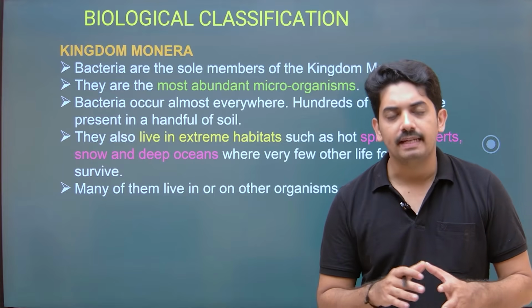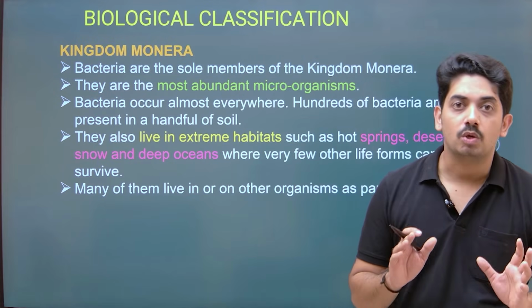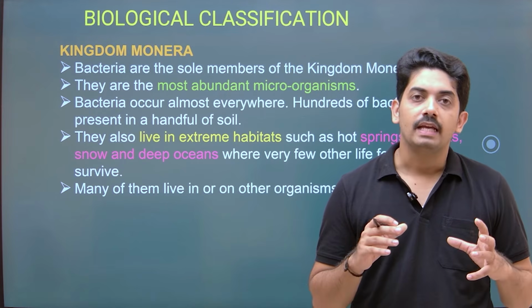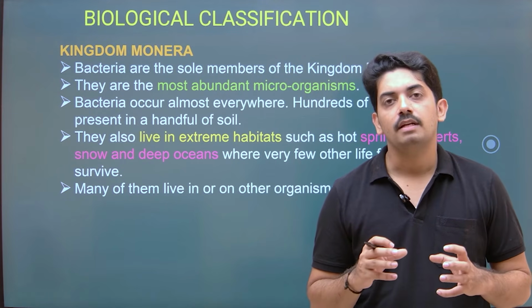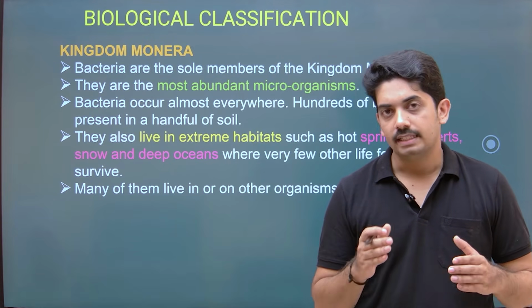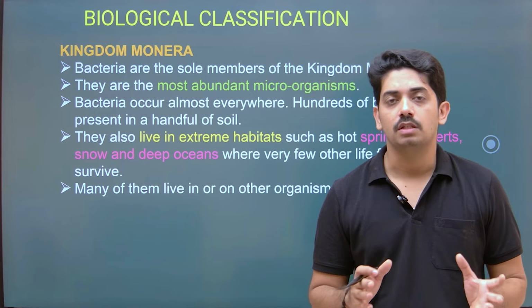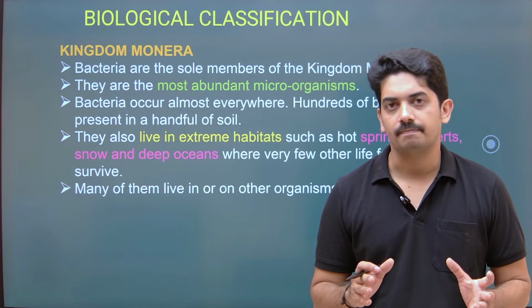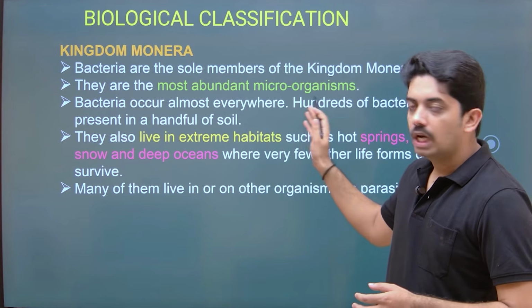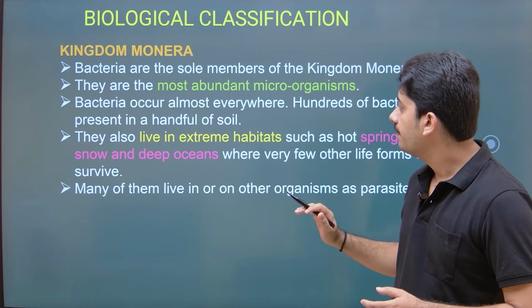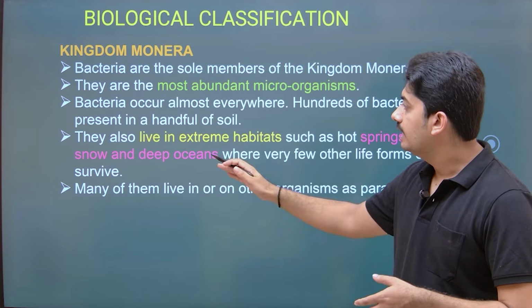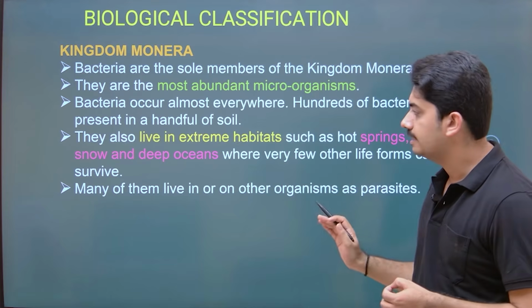Now, why are these bacteria found everywhere? They are cosmopolitan in distribution and they have the ability to survive in different habitats. Okay, I just told you they have diverse modes of nutrition. Now, they are the most abundant microorganisms. They are found almost everywhere and live in extreme habitats.